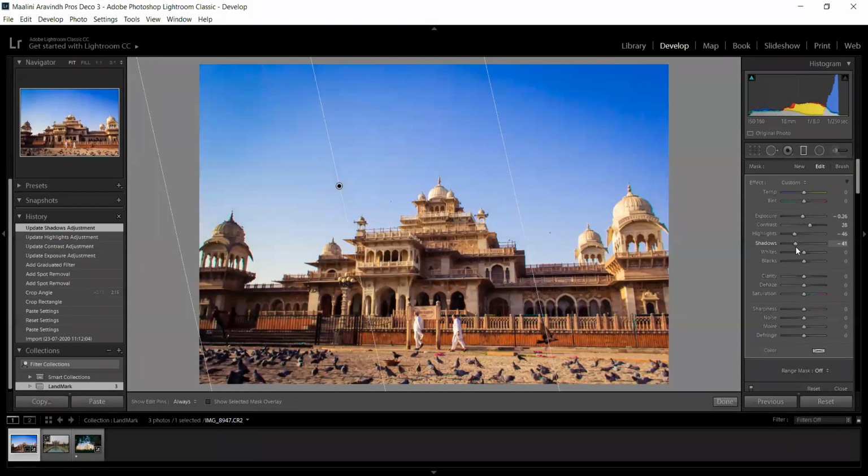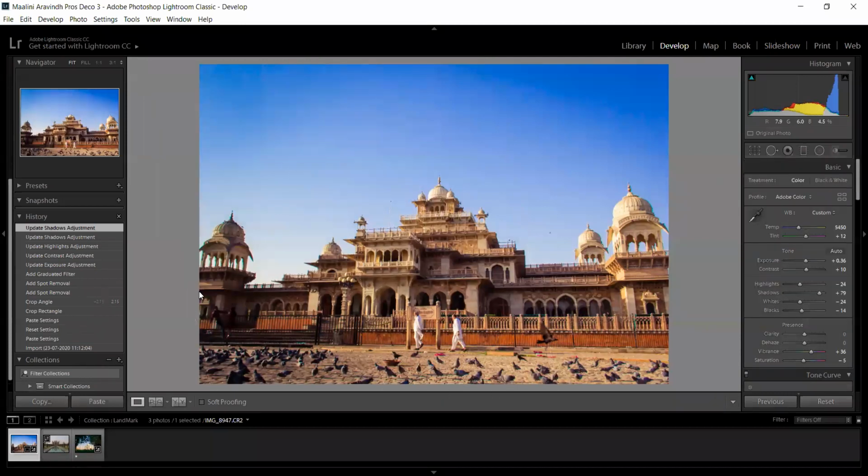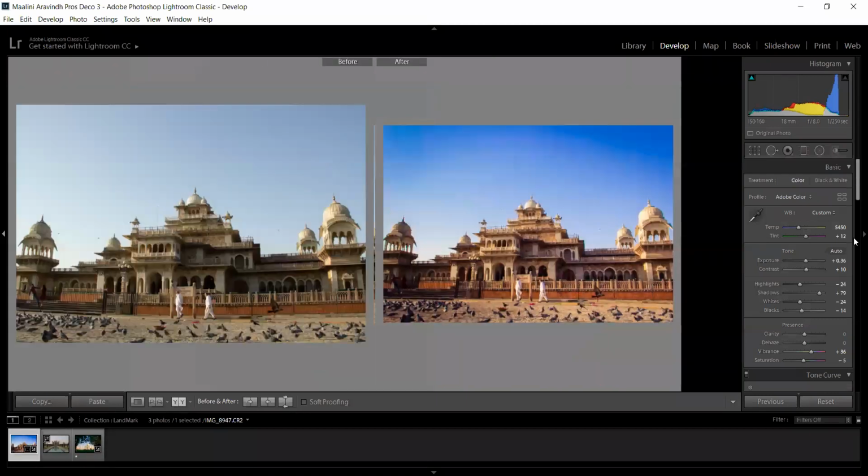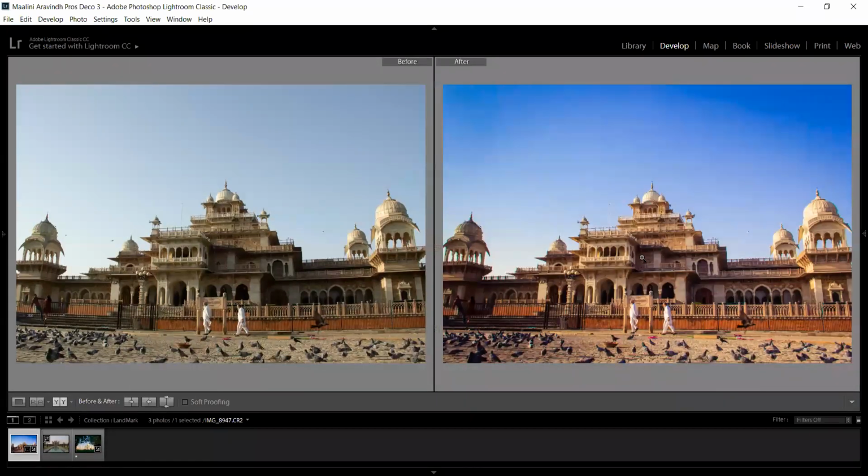So I have added a few settings, and if I am happy with it, I will click done. And this is the before, and this is the after. For seeing the before and after, you have to click this icon. It will be the third icon on the bottom. It will be showing the before and after.